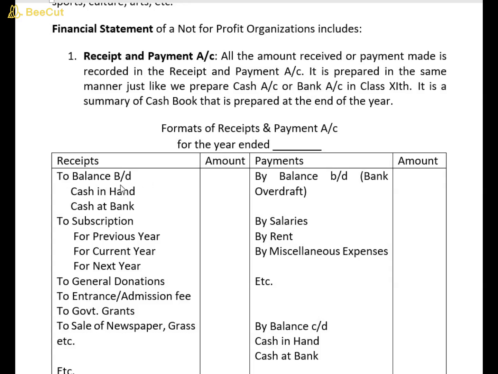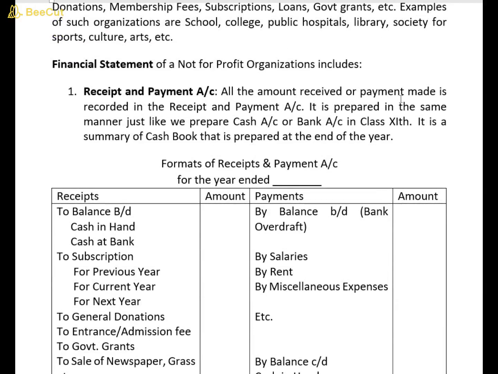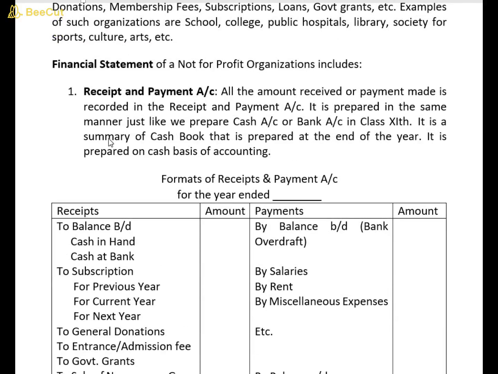The opening balance of receipt and payment account consists of cash in hand and cash at bank. And the closing balance also consists of cash in hand and cash at bank. Cash does not have any negative figure, but bank may have a negative figure, which is also called bank overdraft. The opening balance comes on the receipt side and closing balance on the payment side. Okay, it is prepared on cash basis of accounting, and it is prepared in the same manner as we prepare cash account or bank account or cash book in class 11th.